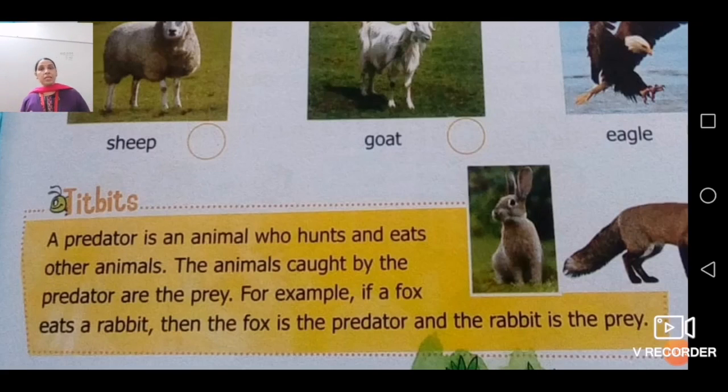अगर टाइगर है एक जंगल में, if the tiger hunts and eats a zebra, वो हंट कर लेता है एक ज़ीब्रा को, and then that zebra will become prey and that tiger will become predator. Very important, you have to understand and remember it also, what is the difference between these two. In different cases we have different.